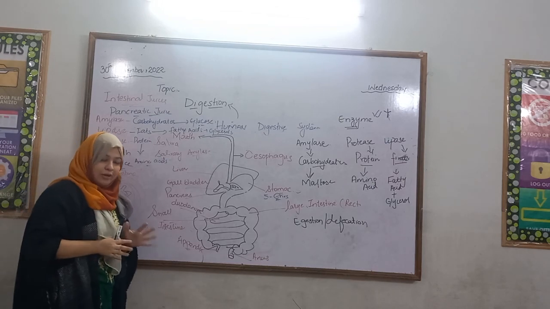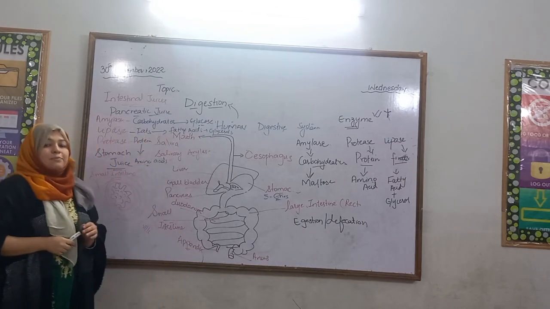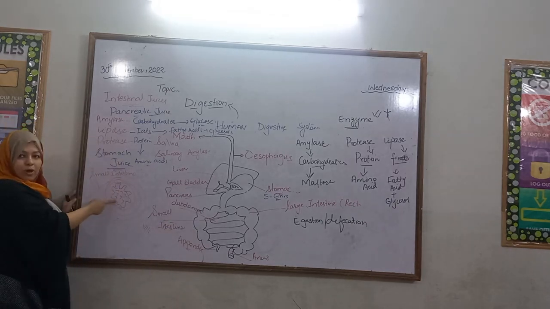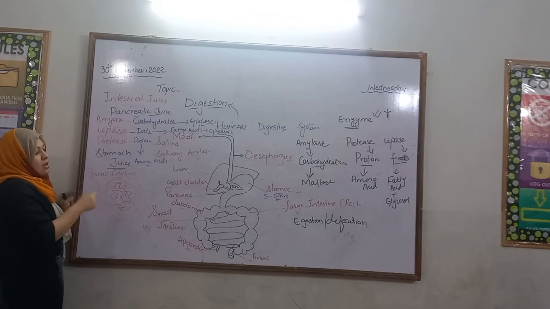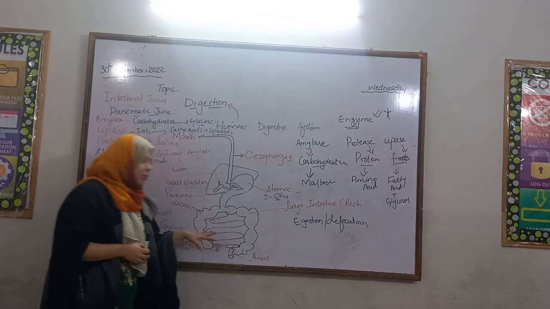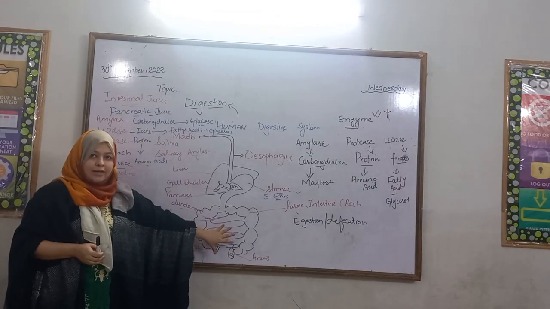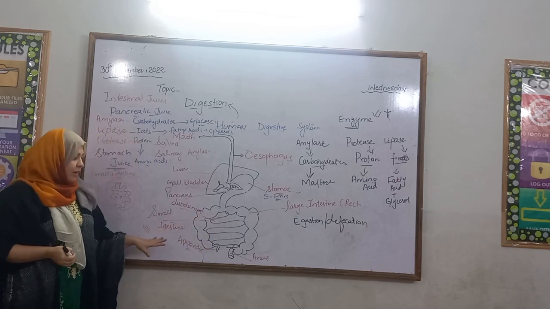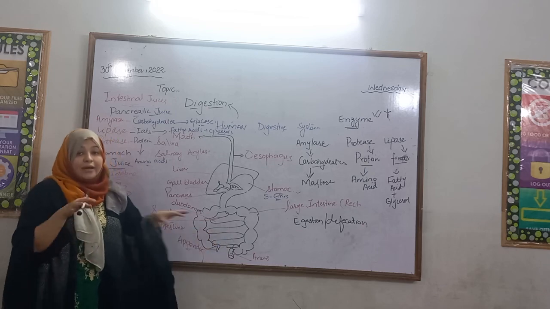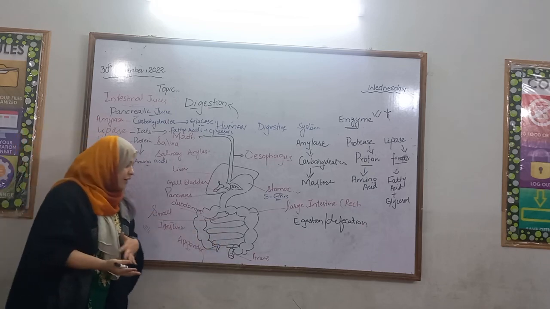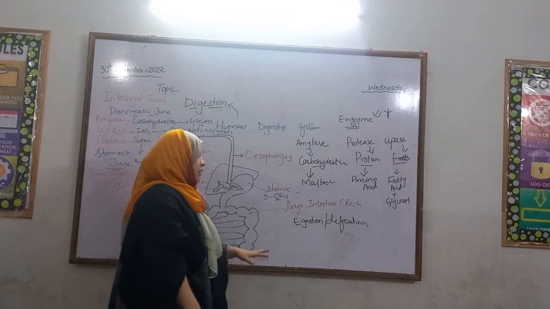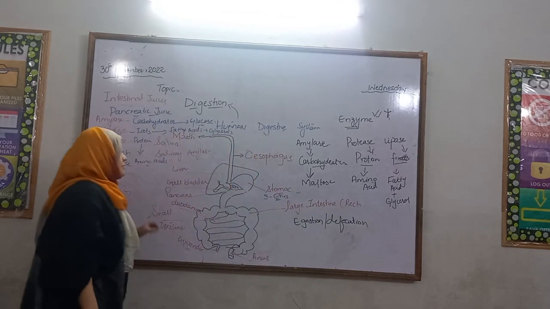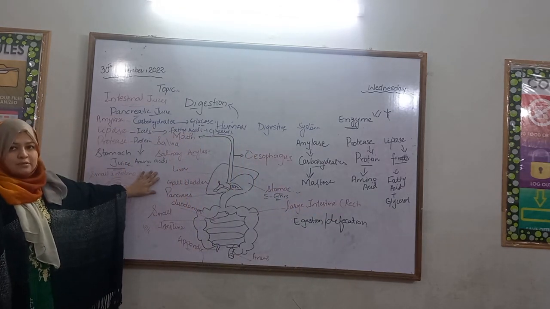Digestion ends in the small intestine and food is absorbed into the bloodstream through the projections and foldings of the small intestine called villi. Now we come to the undigested food, which goes to the large intestine. In the large intestine, water is absorbed into the bloodstream. Fecal material is deposited in the rectum. The rectum muscle is responsible for the release of that fecal material, and the release of fecal material is called egestion and defecation. This is the whole process of the human digestive system.